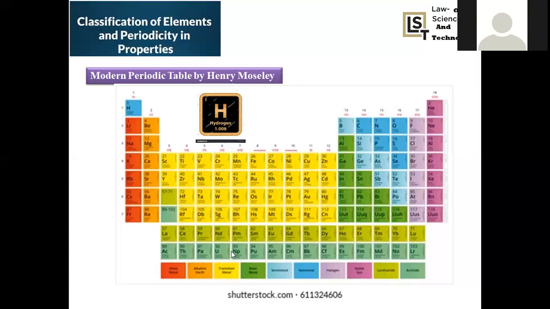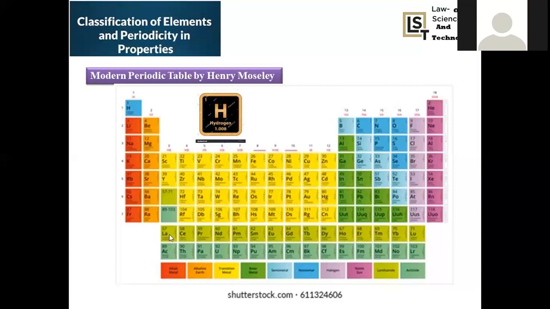Now let us move on to F block. F block, in the sense that the F orbital consists of how many orbitals? The F orbital has 7 orbitals in its valency shell. 7 orbitals, so the maximum occupancy will be 14 electrons. That's why 1, 2, 3, 4, 5, 6, 7, 8, 9, 10, 11, 12, 13, 14 will be there.